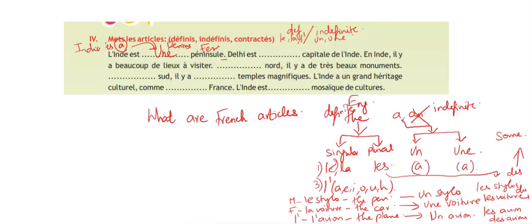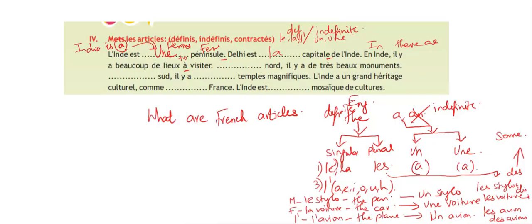So, Delhi est la capitale. Why are we using la? Capital is a feminine noun, so la capitale. Il y a beaucoup de lieux à visiter. So in India there are a lot of places to visit. Why la? Because it refers to the specific capital of India.